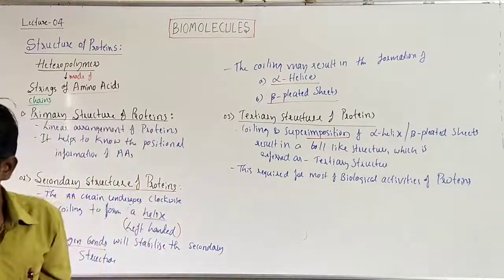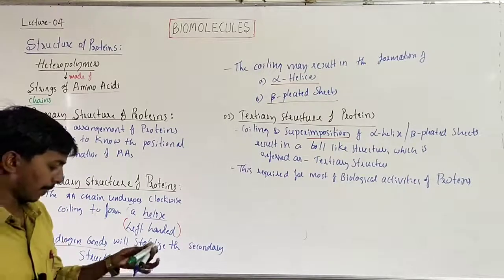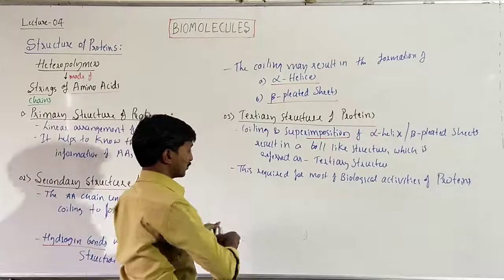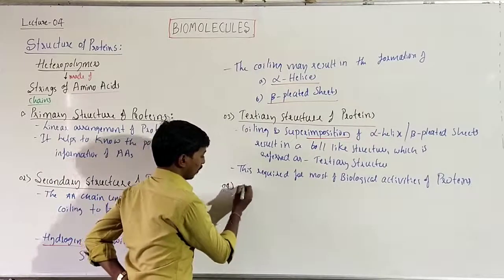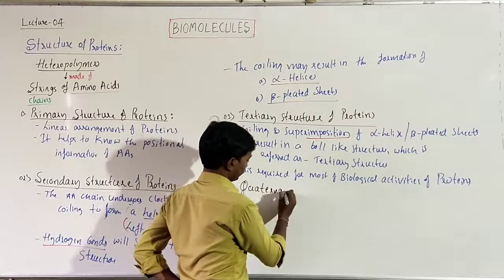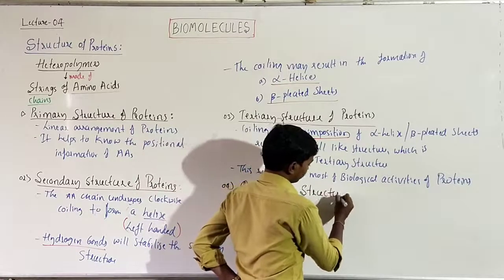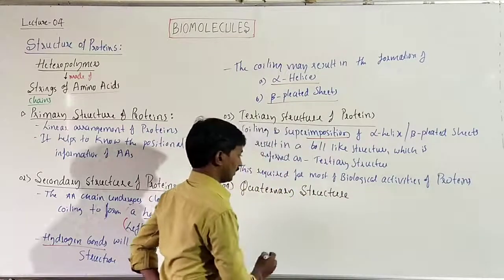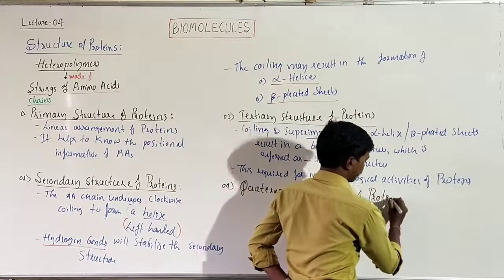Okay, this is about the tertiary structure. Lastly, the last type of protein depending on the structure, the fourth one, quaternary structure. Quaternary structure of proteins.